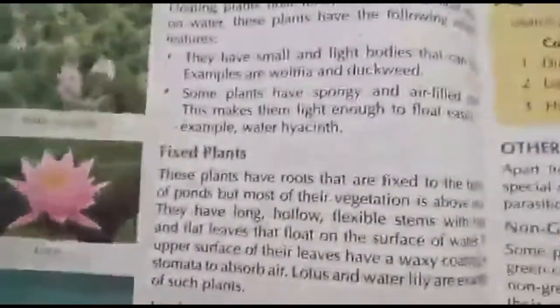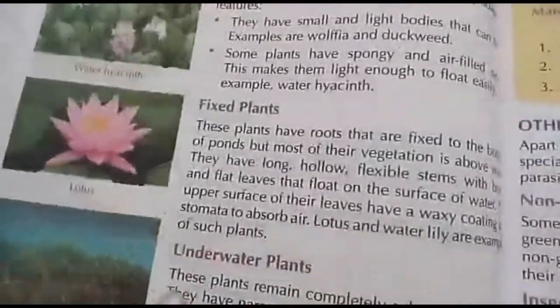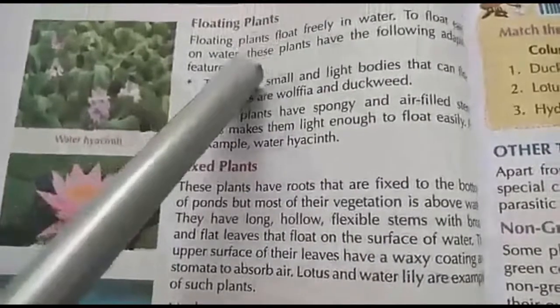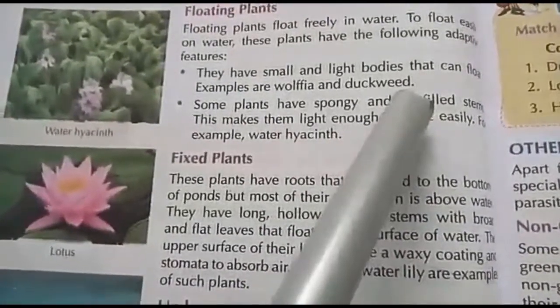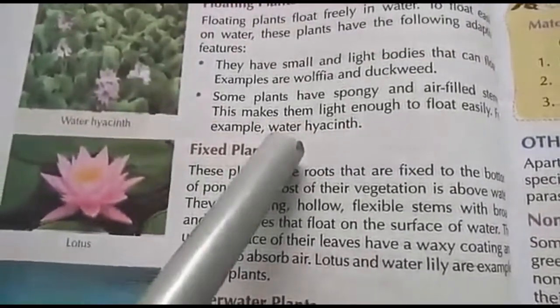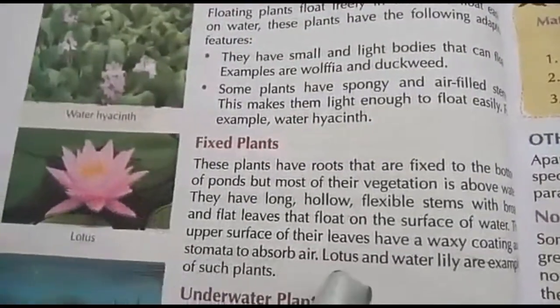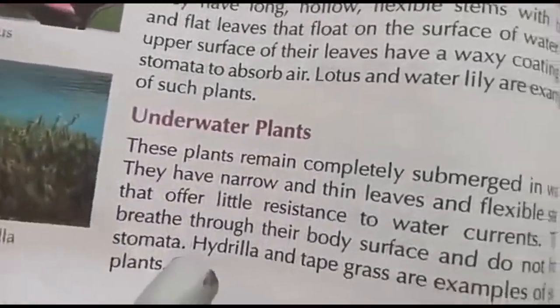There are three types of aquatic plants. They are floating plants, fixed plants and underwater plants. For floating plants, the examples are Wolfia, duckweed and water hyacinth. Okay, fixed plants are lotus and water lily. Underwater plants are hydrilla and tape grass.